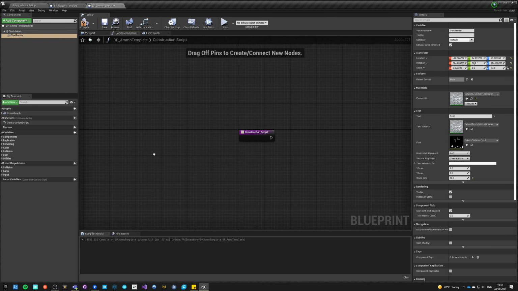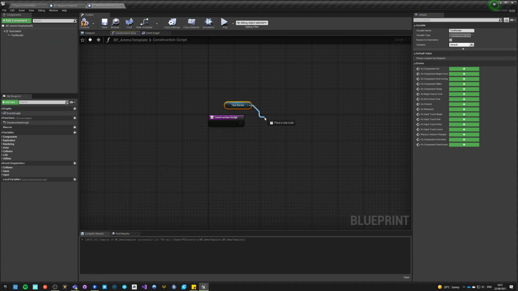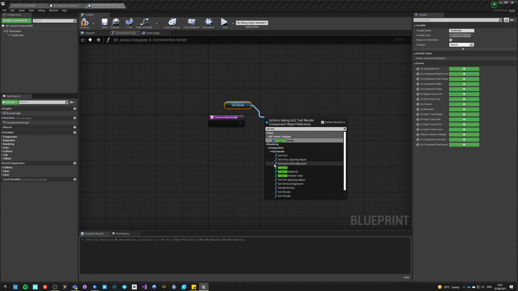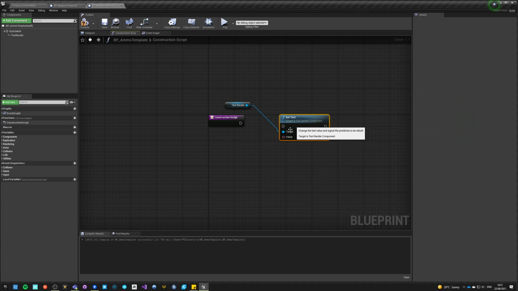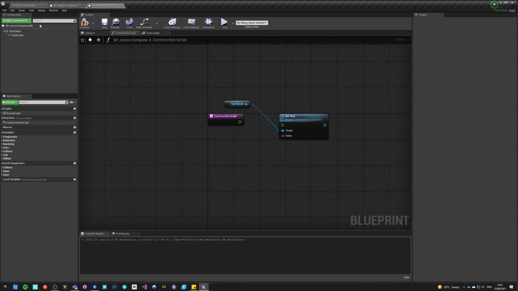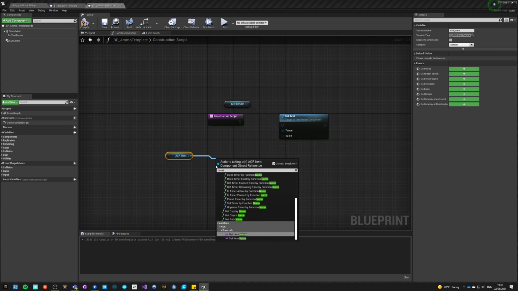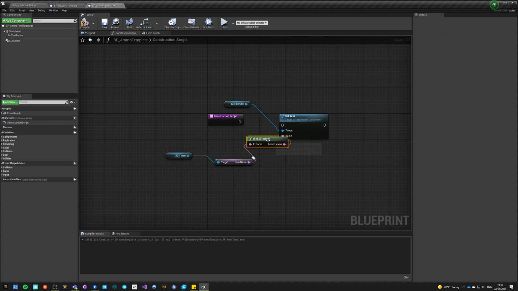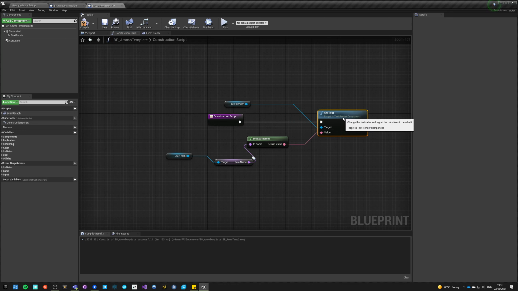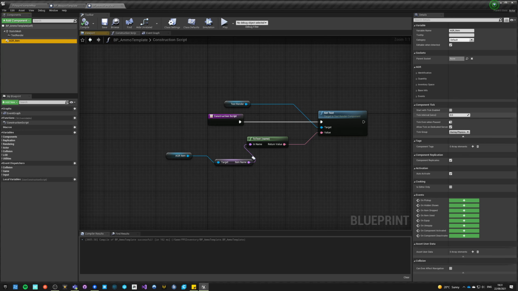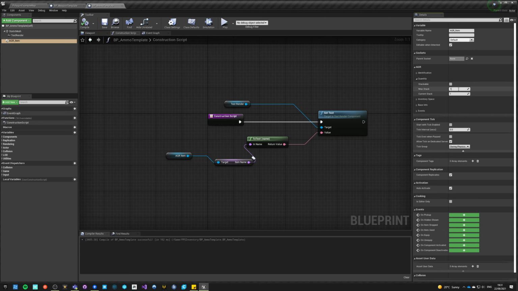So on construction script, we want this text render, set text, and the value is, you know what, this is going to be an item, so we need AGR item. So we want to get AGR item and get item name, and this item name will be this text. So quantity, let's say 10, maximum, let's say 60, stackable definitely. Oh, this is max, I'm sorry. So this is 60, current is 10.